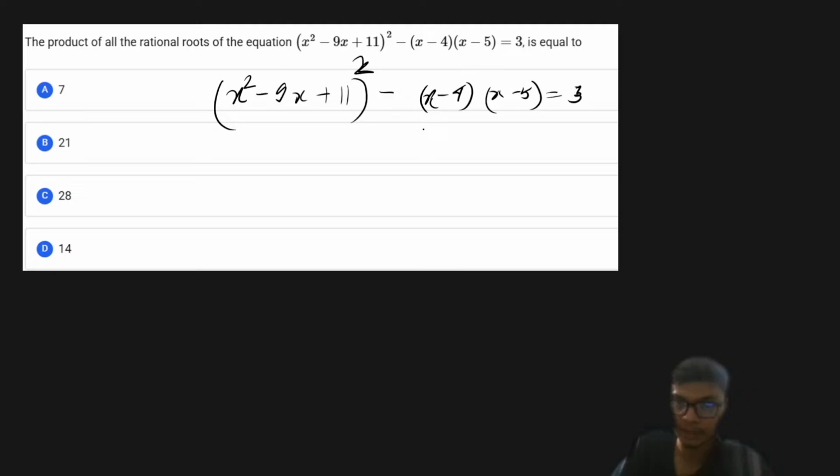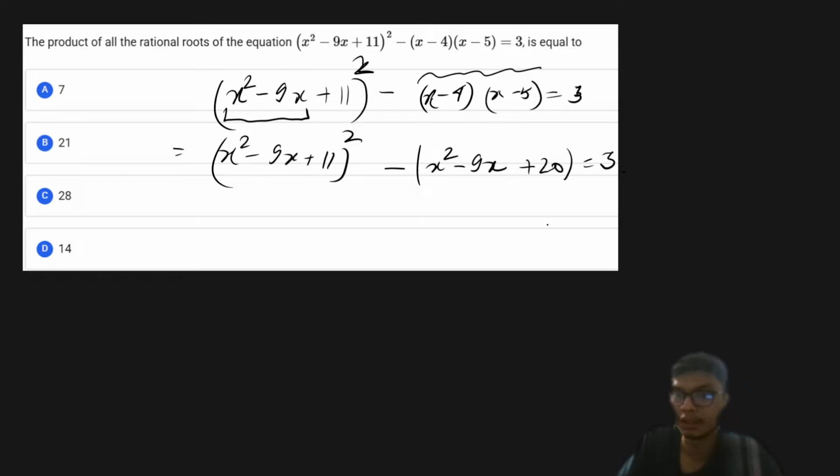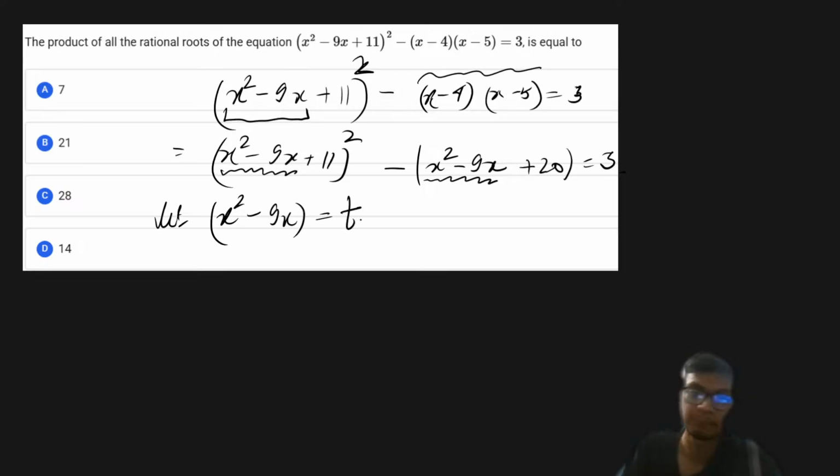So from this, if I consider x square minus 9x as t, why I'm considering this, you will try to understand. So I can also write this equation as x square minus 9x plus 11 whole square, minus, now if I just take the product of these two, I'll get x square minus 9x plus 20, and that is equal to 3, right? So what I can see is that x square minus 9x is common in both the expressions, right? So what if I take x square minus 9x as some variable t?